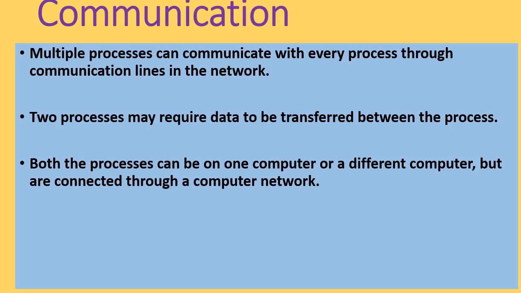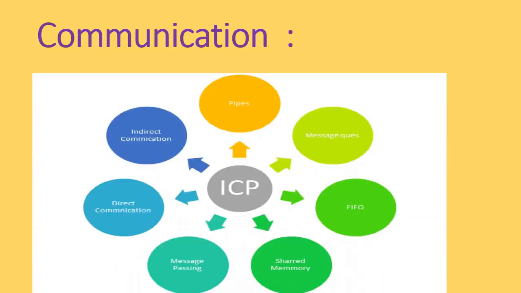Two processes may require data to be transferred between them, and both processes can be on one computer or on different computers but connected through a computer network. There are different types of communication, such as message queue, FIFO, shared memory, message passing, direct communication and indirect communication. That is inter-process communication.